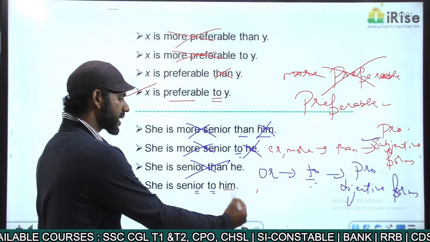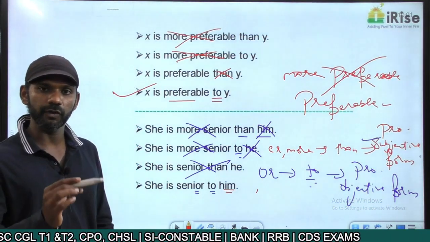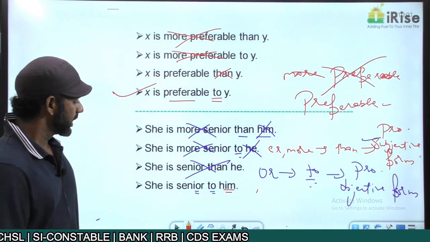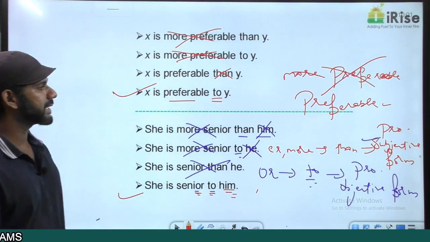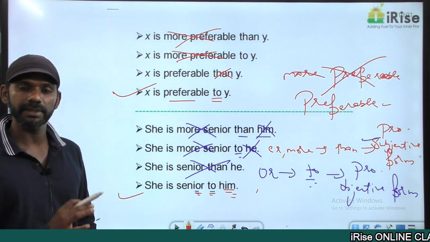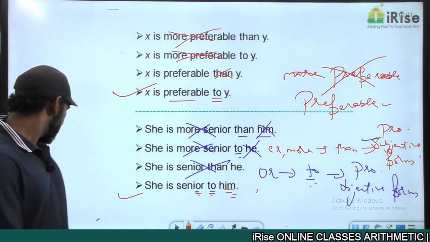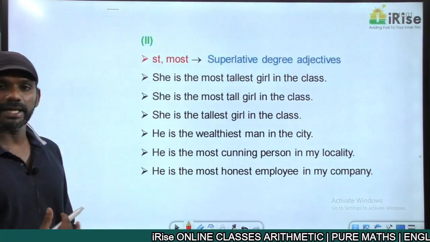Him is an objective pronoun. I gave the list of objective pronouns. You have to learn the list by heart. So "or" word to objective pronoun, grammatically correct. "She is senior to him" is grammatically fine. So that's it about comparative degree adjectives.